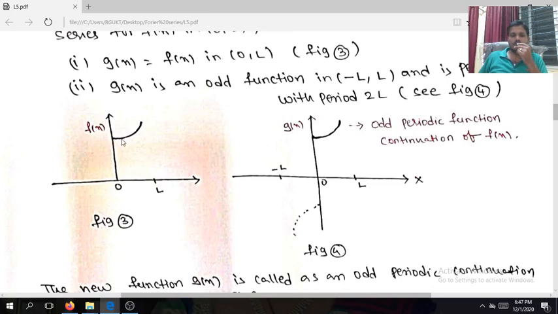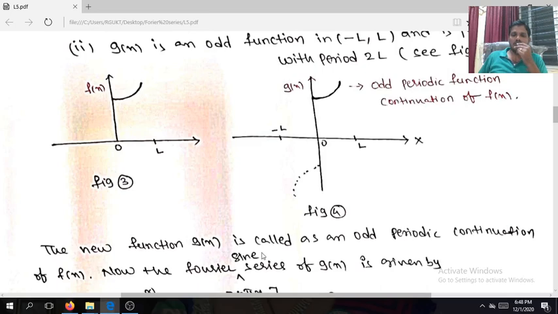This is the given function. g of x is the same as f of x in 0 comma L. Odd function means g of minus x is equal to minus g of x. If you take negative values from 0 to minus L, it becomes minus g of x. This is the figure of the odd periodic continuation of f of x. So the new function g of x is called the odd periodic continuation of f of x.